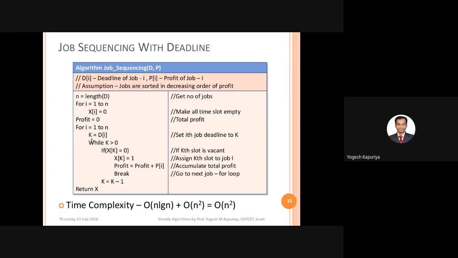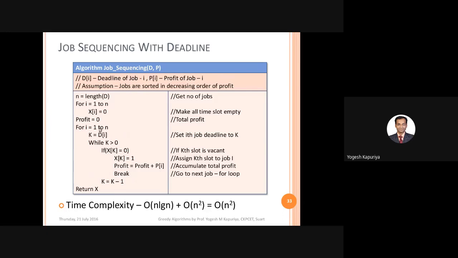Once you finish with that job number I, then you will go for I equal to I plus 1. That means now you are looking for the second job. Again, you find the deadline of the second job. Again, you start with its deadline. If the slot is empty, schedule it. If it's not empty, then decrement it. Repeat this. So ultimately what we get is a better scheduling algorithm considering profit and deadline both. Profit we are taking into consideration by sorting the jobs, and deadline we are taking into consideration while applying the approach.